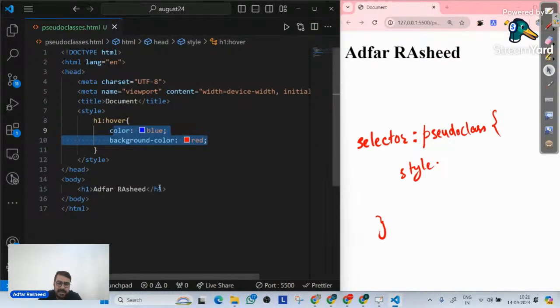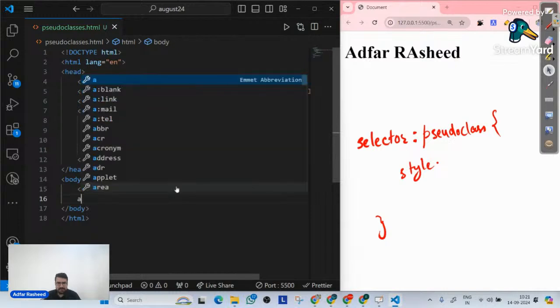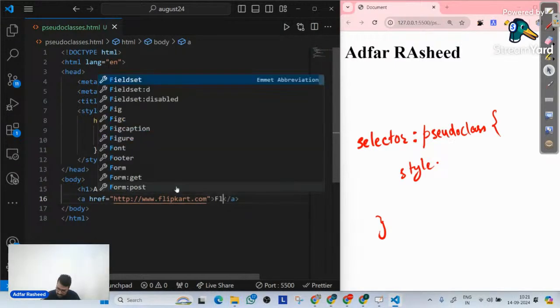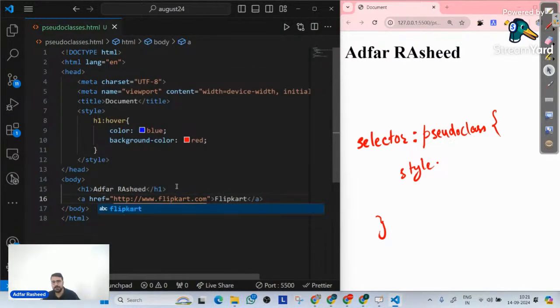But let us create an anchor tag. And with this anchor tag, I will give it an href. Let's suppose the href is http colon slash slash www dot flipkart.com. So this is an anchor tag that I have in the output. And let me put a text called Flipkart. Done. We have our anchor tag in the output.